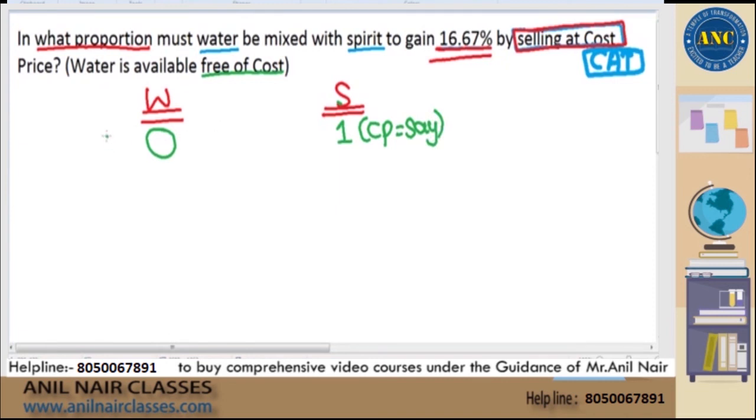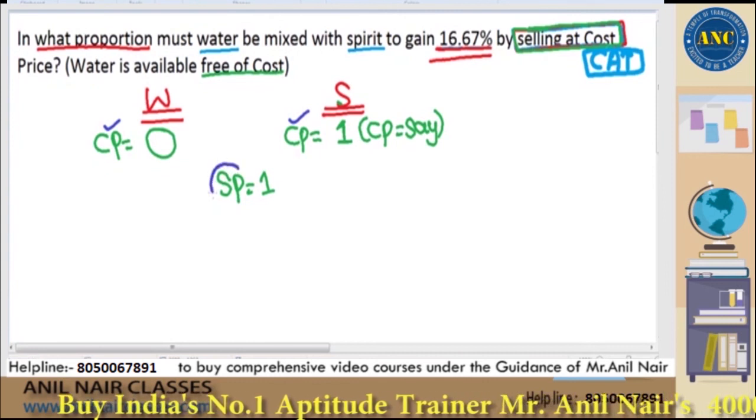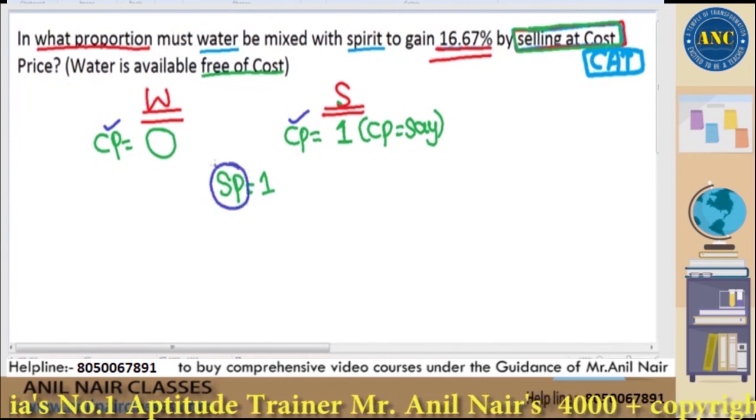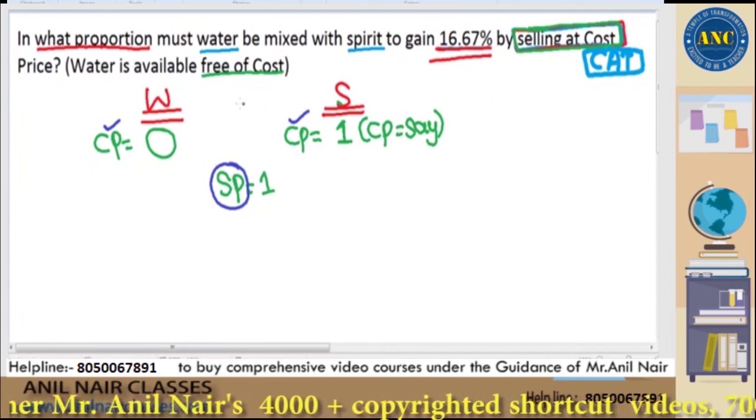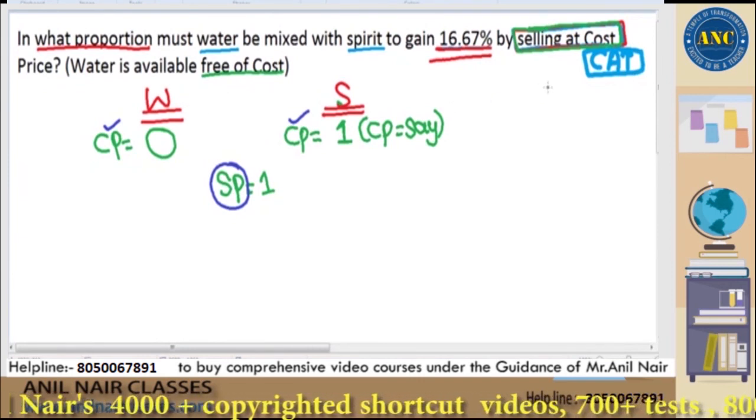Now this is cost price. They are saying that by selling at cost price, that means cost price is 1, I am selling at the same 1 rupee again. But they are all different parameters. If this is cost price, this also should be cost price. Convert it to cost price, then you can actually apply allegation. Please do not apply right now itself and make it incorrect.